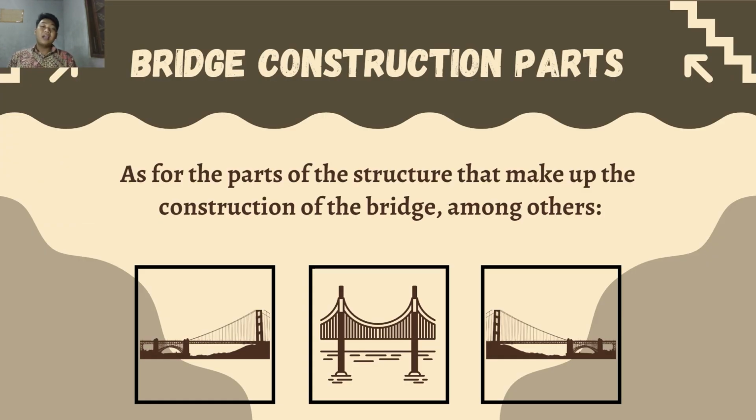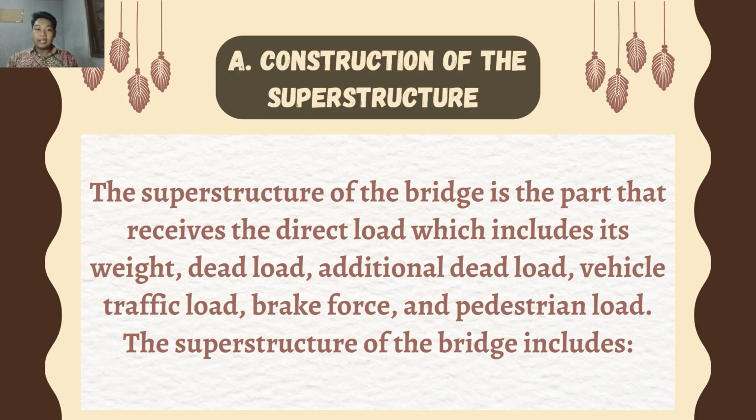And lastly, we would like to discuss the bridge construction parts, as the parts of the structure that make up the construction of the bridge, among others. A. Construction of superstructure. The superstructure of a bridge is the part that receives the direct load, which includes its weight, dead load, additional dead load, vehicle traffic load, brake force, and pedestrian load.